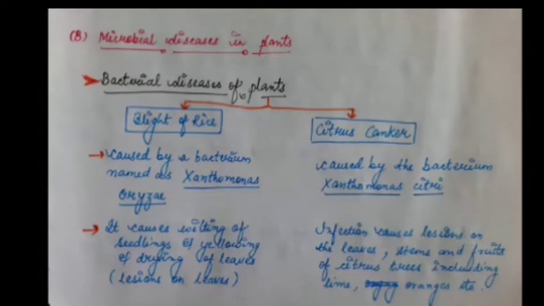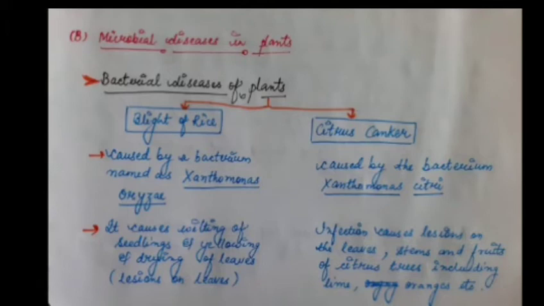Next comes microbial disease in plants. Several bacteria, viruses, and fungi cause diseases in our crop plants, vegetable, and fruit plants. We'll discuss one by one the bacterial diseases, the viral diseases, and the fungal diseases. First of all, we'll discuss bacterial diseases in plants. In plants, basically, two types of bacterial diseases are there: blight of rice and citrus canker.